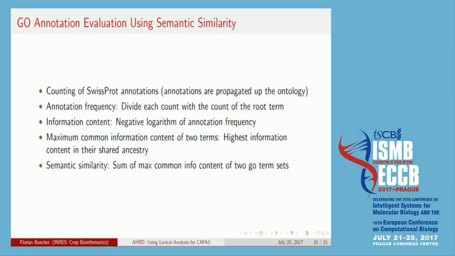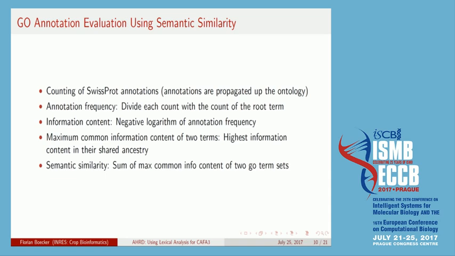For that reason, we are using semantic similarity to evaluate our GO annotations. We do so by counting all annotations in all three ontologies, and we propagate those annotations up the tree. We then calculate the annotation frequency by dividing each count for each term with the count of the respective root term.